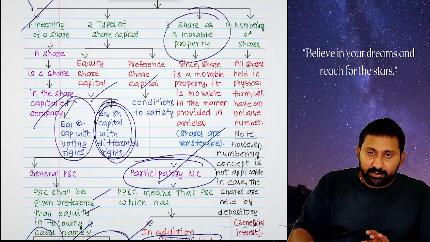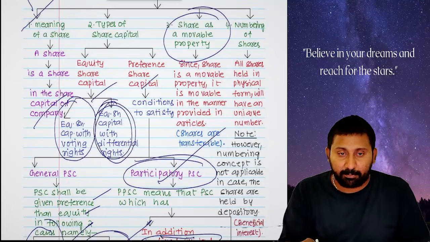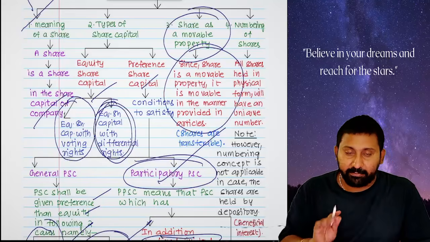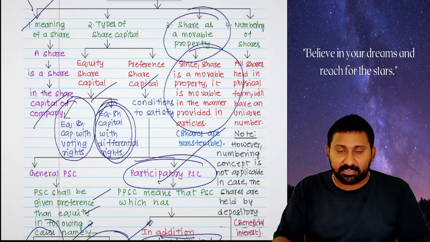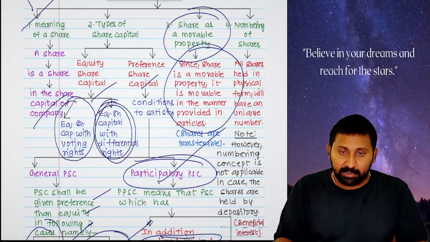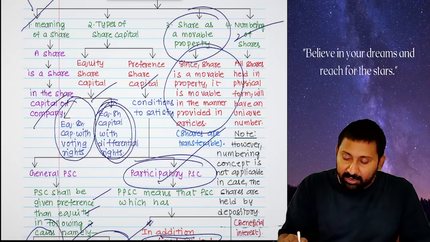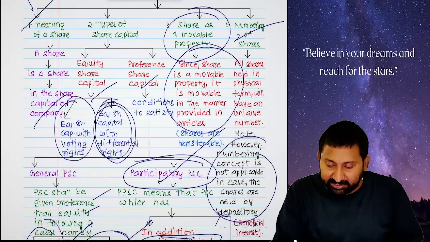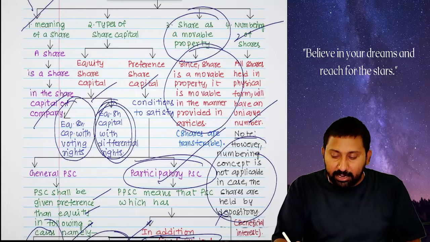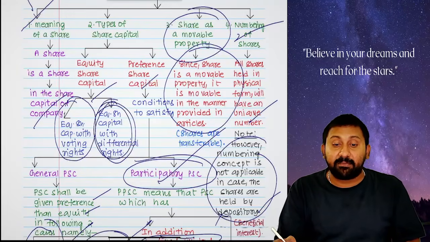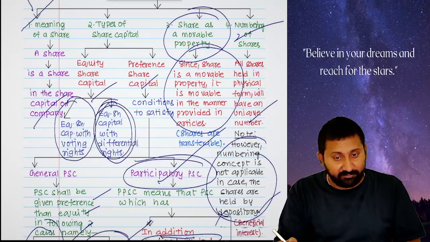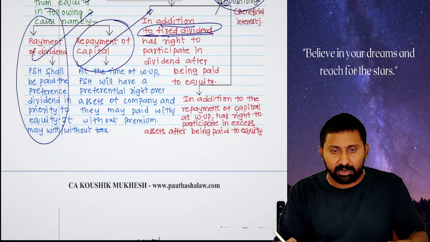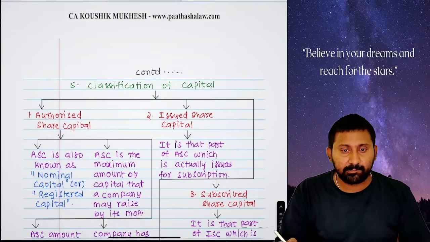So what I said. Next, share as a movable property. Share is a movable property, meaning it is movable from one person to another person. That's why we say shares are transferable. Physical shares will have a number. Demat shares don't have any number. Shares held in physical form will have a number. If the shares are held in demat form, with a depository, the number concept will not come.